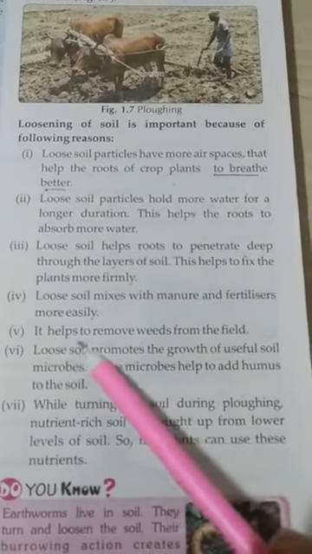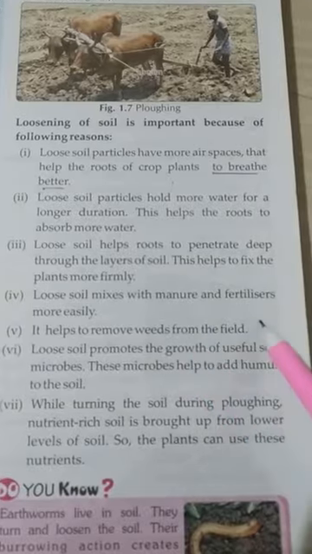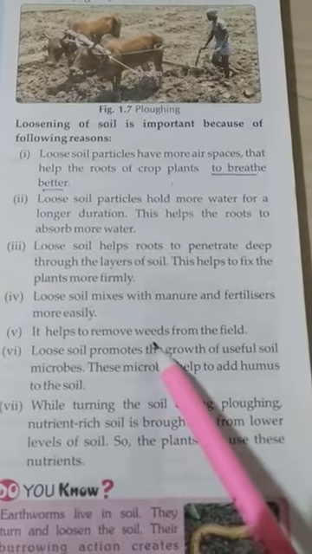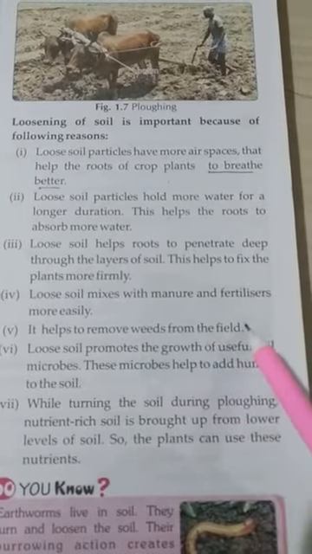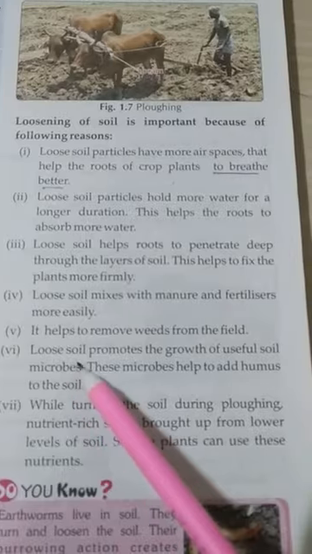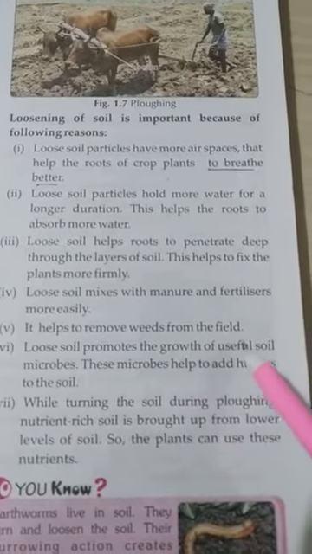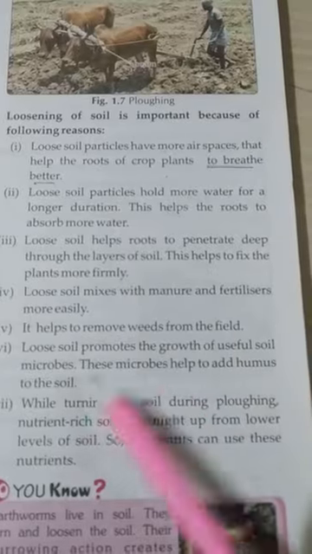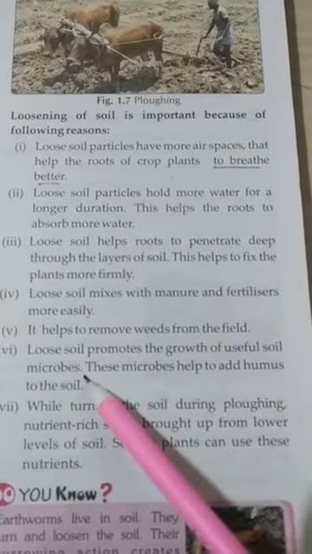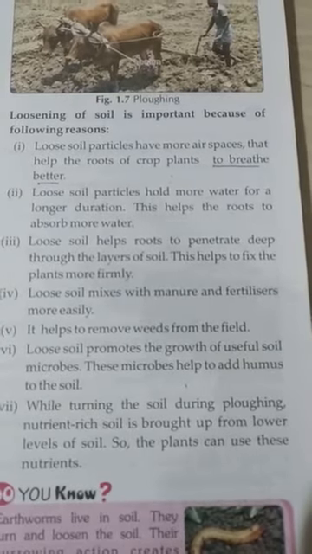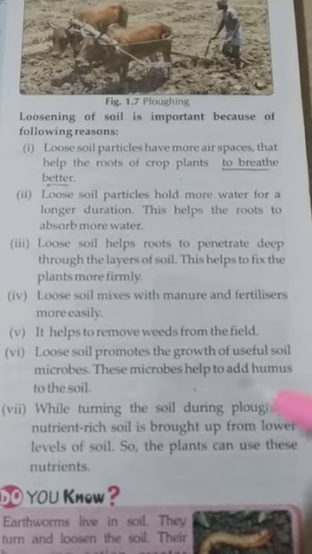Next, loosening helps to remove weeds from the field, which means extra material is removed from the field. Next, loose soil promotes the growth of useful soil microbes. These microbes help to add humus to the soil, so loosening the soil is useful for microbe growth.